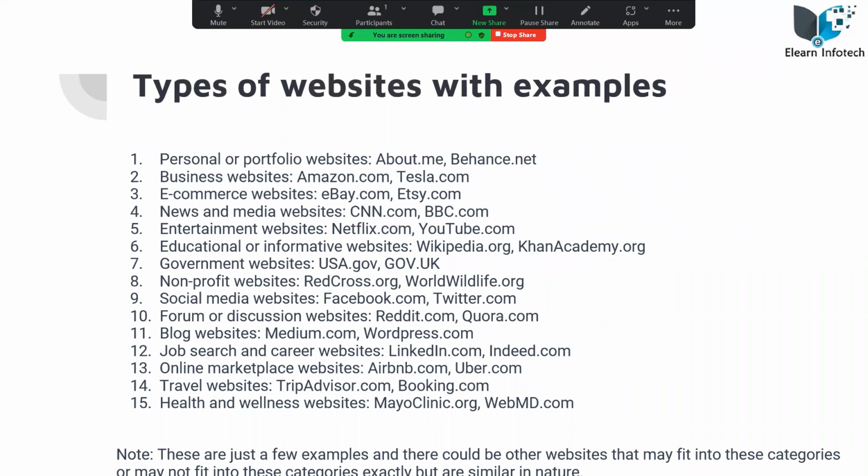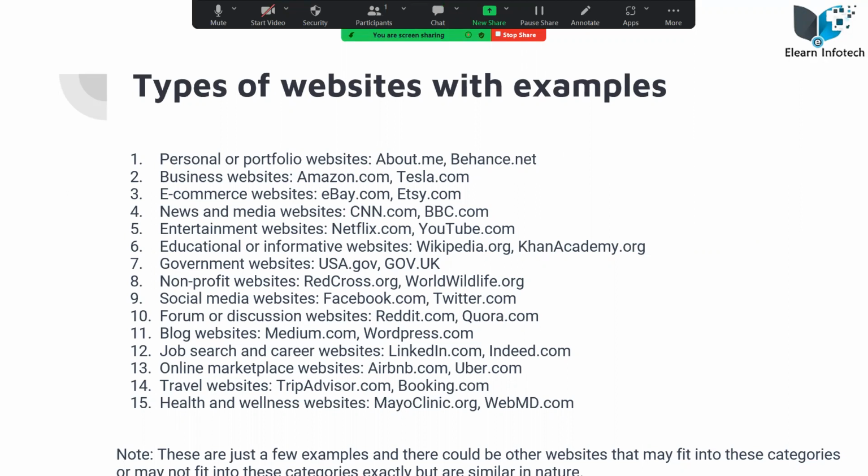Like Flipkart and everything. Coming to the personal portfolio, as a simple example, ELearn InfoTech is like a personal website, or a small business one, or any social media websites. Hope you know Facebook, Twitter, and Instagram. So there are many different types of websites. Based upon the information they are providing, we separate each and every website from their individual pages. This is just an example only.